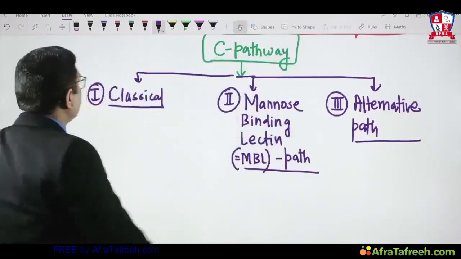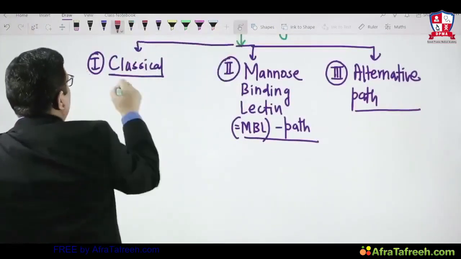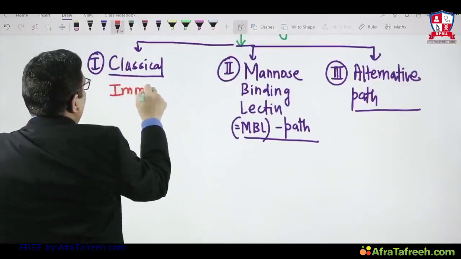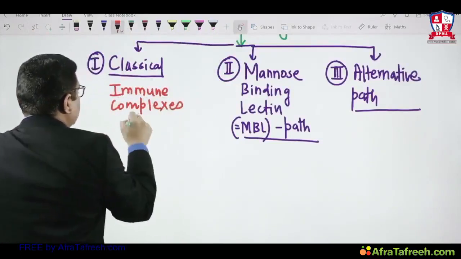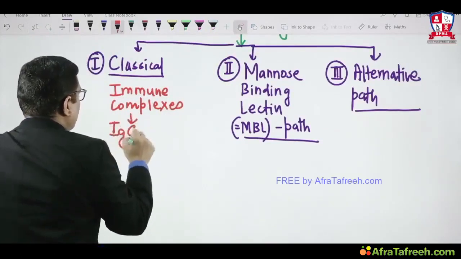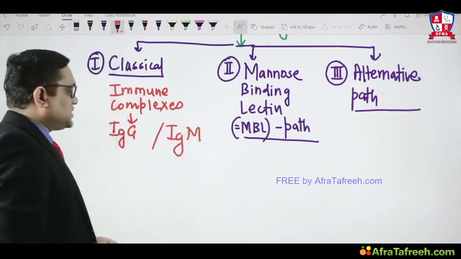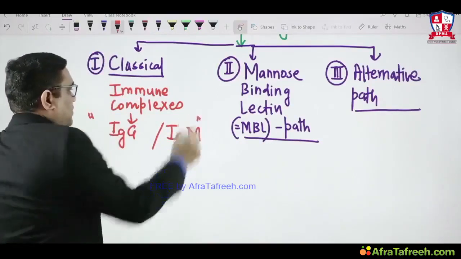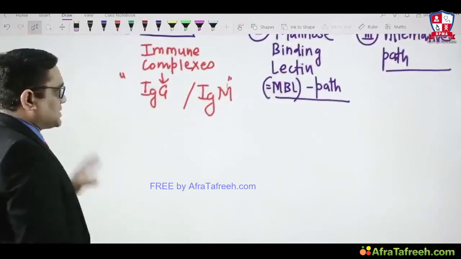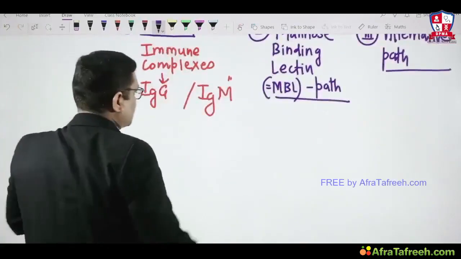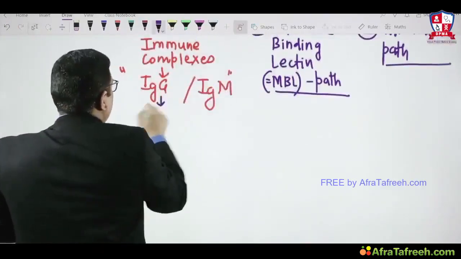The classical pathway is initiated by immune complexes, right? So this is important to understand. The classical pathway will be started by immune complexes containing IgG or IgM immunoglobulin. In the classical pathway, what happens we will discuss later, but beforehand I want to tell you that IgG has subtypes.